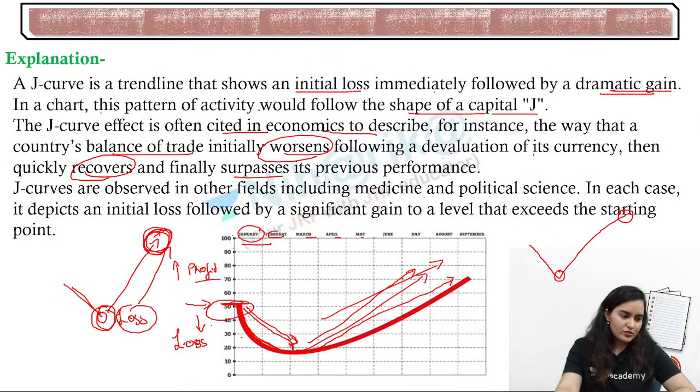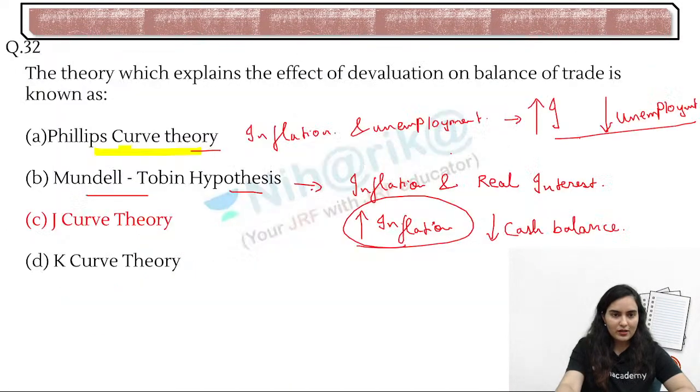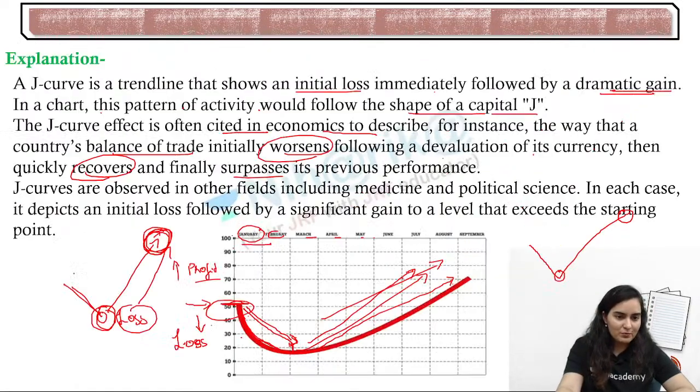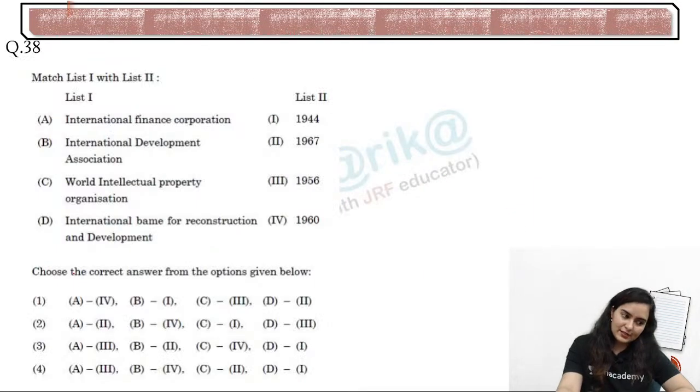Same way, the J curve is saying the same thing. If BOT is worsening, don't worry, it will bounce back. Mundell is also saying the same thing: okay, no problem. If inflation is there, people will keep less cash balance, but it will create some real capital because of the real interest. And the K curve is saying that yes, it is actually comparing two different financial entities.